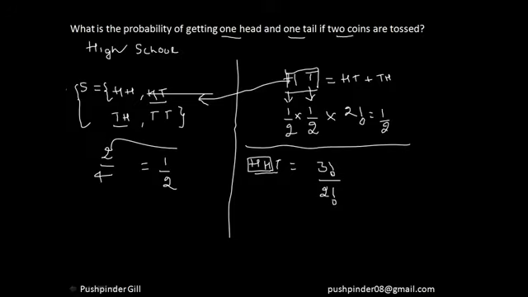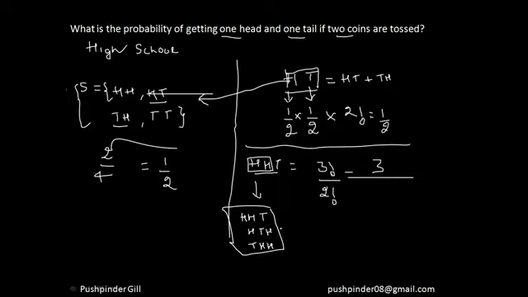These are the number of ways in which HHT can arrange itself. If I solve it, this comes out to be 3. Even if you want to list the possibilities, one is HHT, one is HTH, and the other is THH.